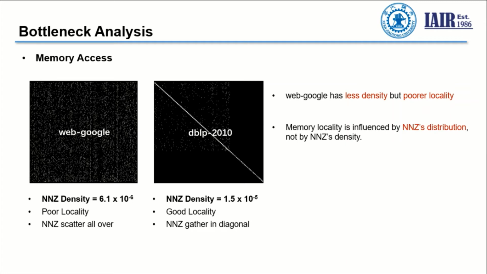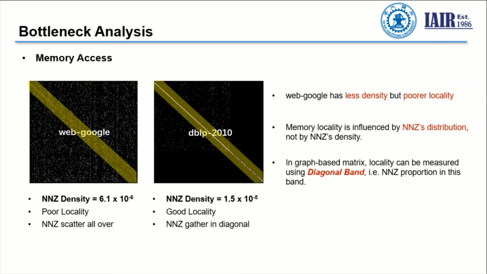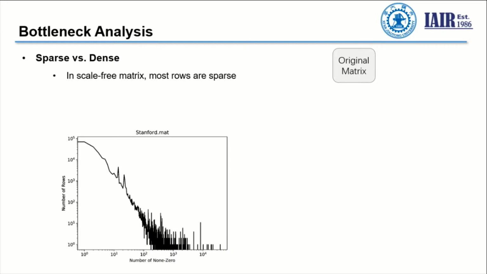For the memory access, we compare two matrices. The web-Google matrix has a bad locality because all the non-zeros are scattered all over its space. On the other hand, the other matrix has a good locality because the non-zeros gather in the diagonal band. So we can say that the memory locality is influenced by the non-zero distribution rather than its density. We can measure the graph-based matrix locality using the diagonal band, which measures the proportion of non-zeros in the band as shown in the picture.